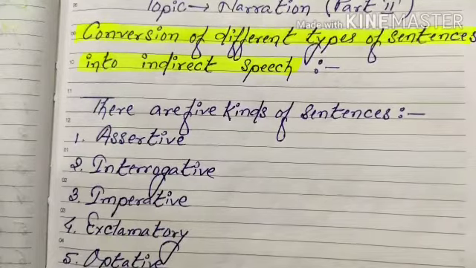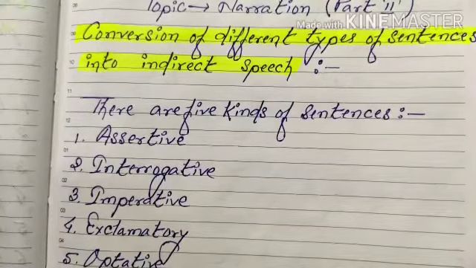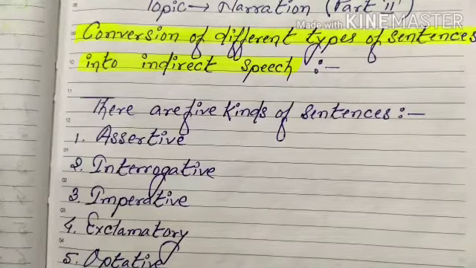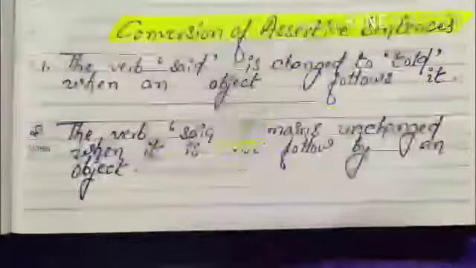Exclamatory sentences express strong feelings like surprise, delight, disgust and grief. And the last kind of sentence is optative. Optative sentences are used to express wishes and desires.